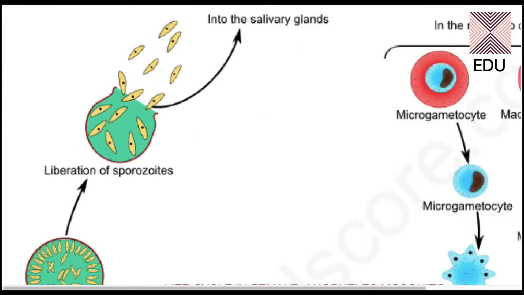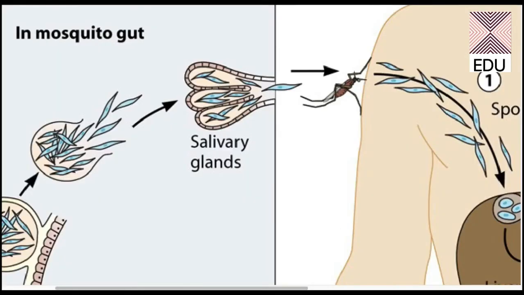And these sporozoites are then released, which travel up to the salivary glands of the mosquito. Here you can see the sporozoites going to the salivary glands. So when they come to the salivary glands of the mosquito, this mosquito is good enough to cause you malaria again.